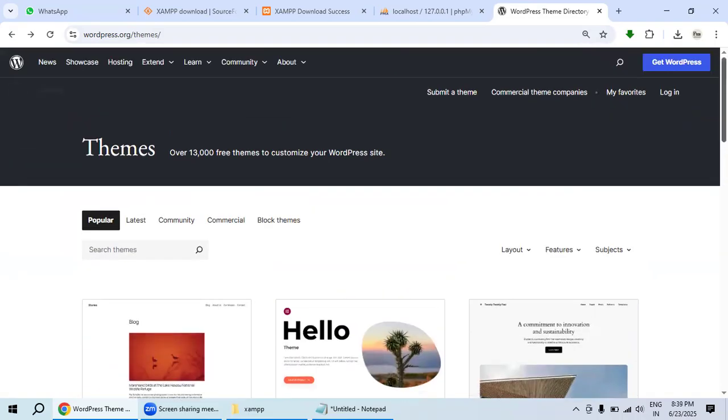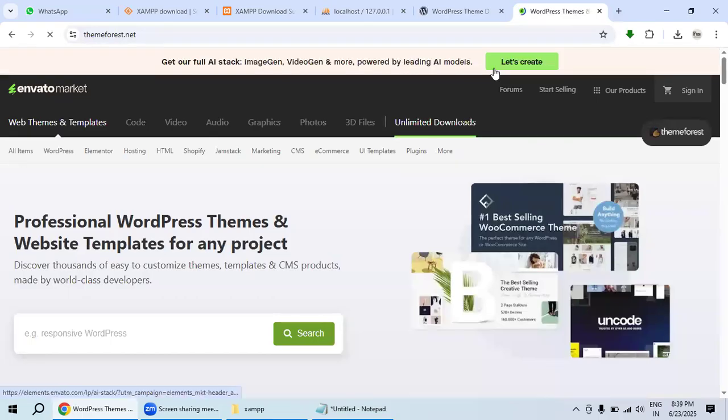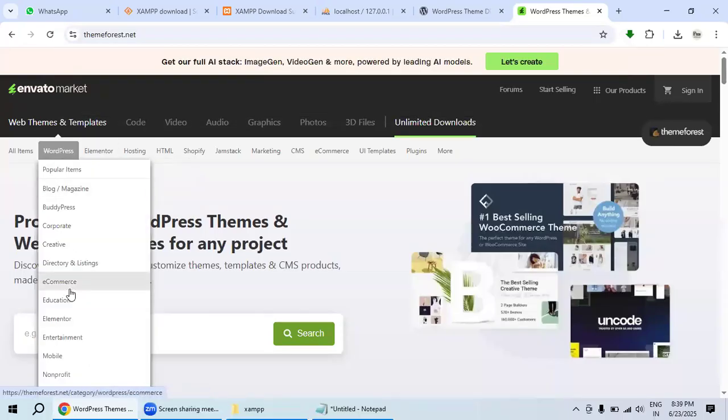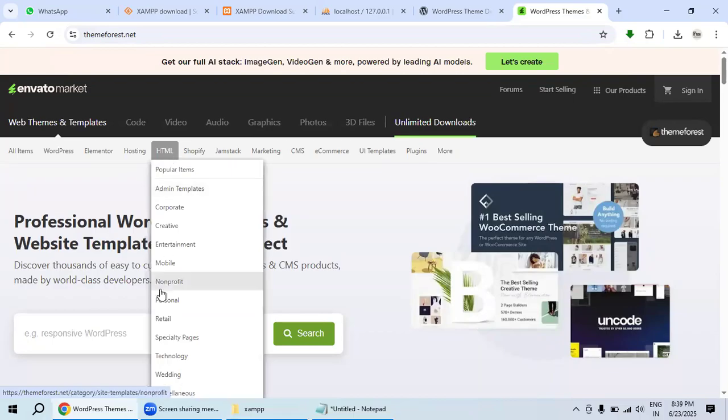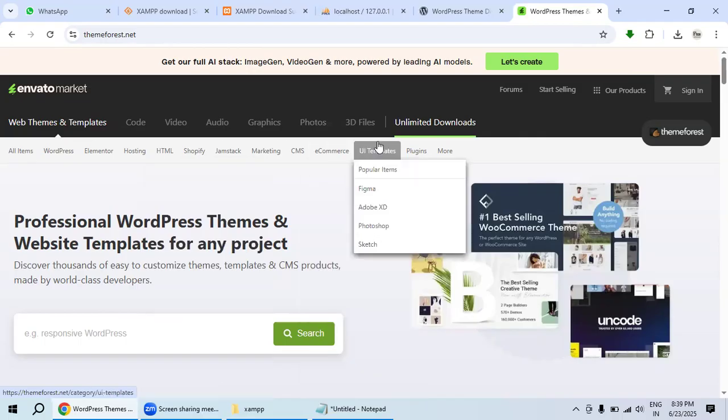If you want to use some premium paid themes, there is another platform which is known as themeforest.net. You should know all these website URLs. Over here in ThemeForest, you could see it has WordPress themes. HTML templates are there. If it is coding-relevant, those we could say are templates, not themes. And there are e-commerce things like PrestaShop, Drupal, and UI templates also.